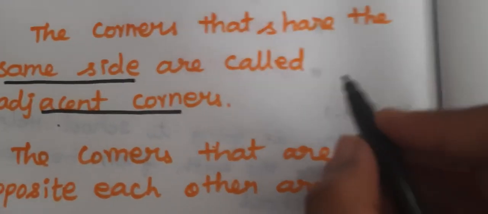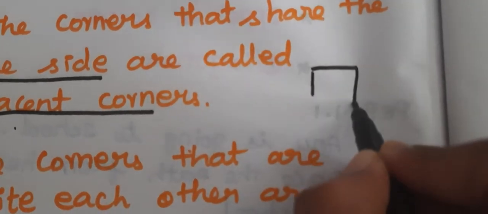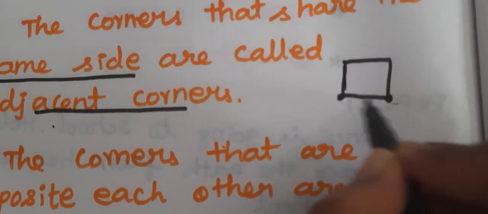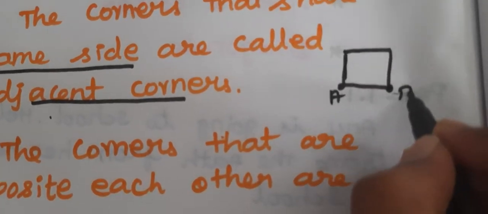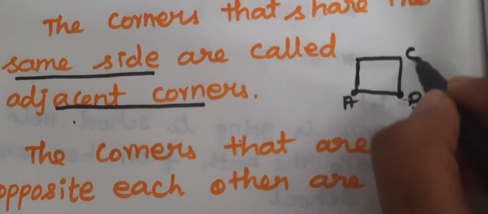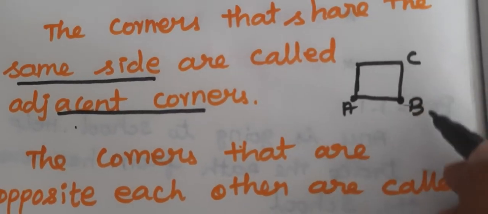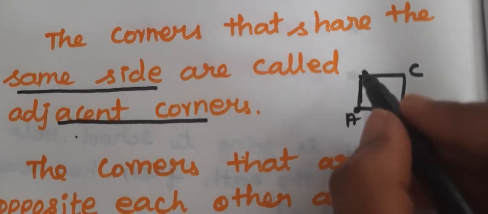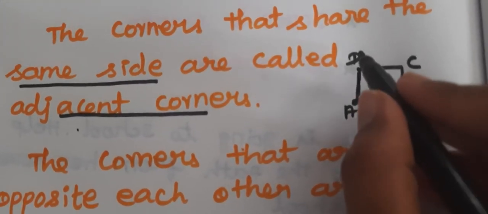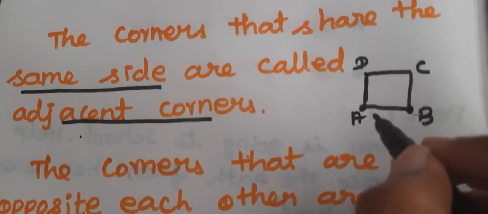For example, see here one square. This is the same side AB. So AB is the adjacent corner. Otherwise BC is also the adjacent corner. CD is also called the adjacent corner. DA is called the adjacent corner.